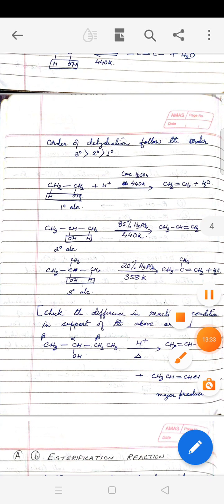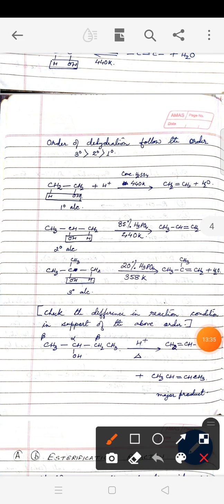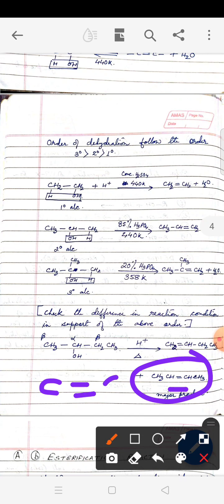When we take this product, let us consider these two carbons, C double bond C. What are the groups attached to this? Here we have an alkyl group, that is a methyl group. Here we have one hydrogen. Here again we have one methyl group and we have hydrogen.